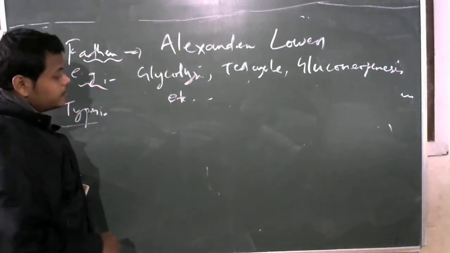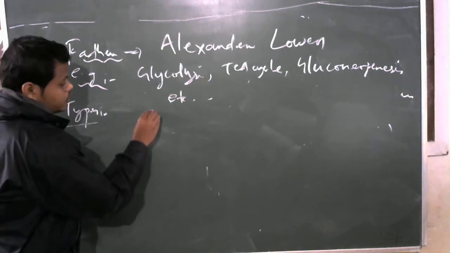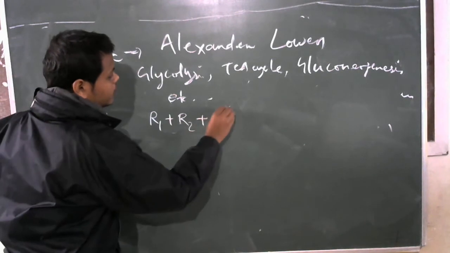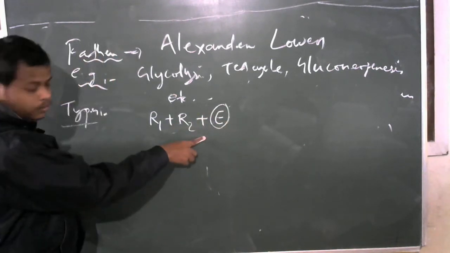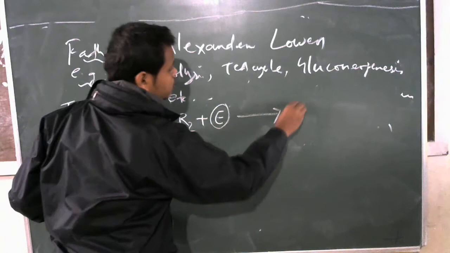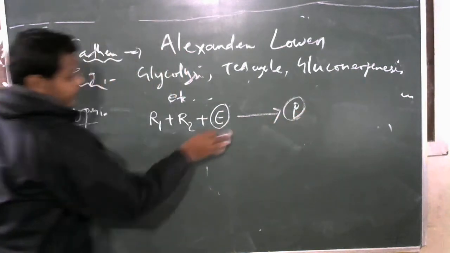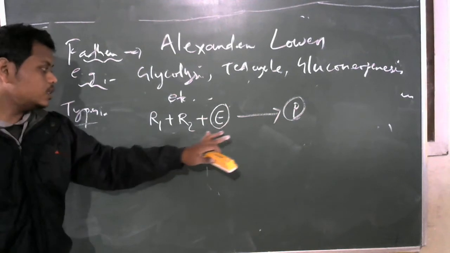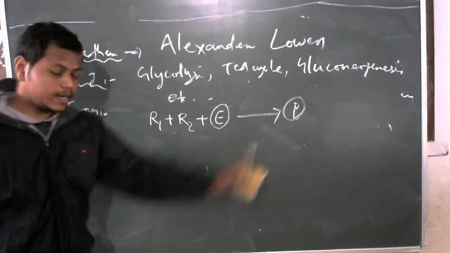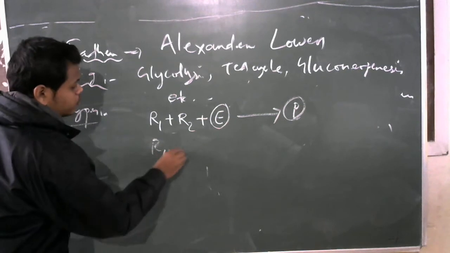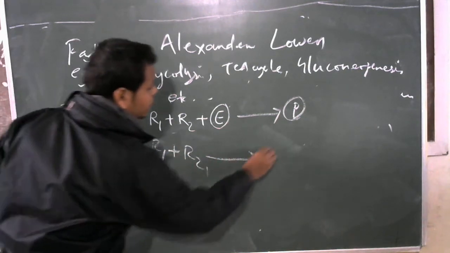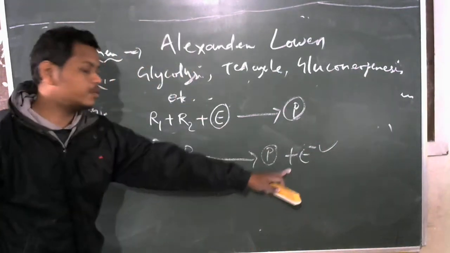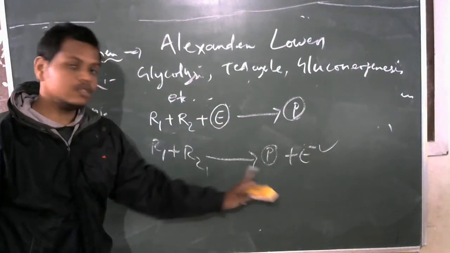We observed that there are certain processes where energy is utilized or energy is required to initiate the reaction to get the product. Some processes where energy is required to initiate the reaction, and there are some processes where energy is released after the reaction with the product.